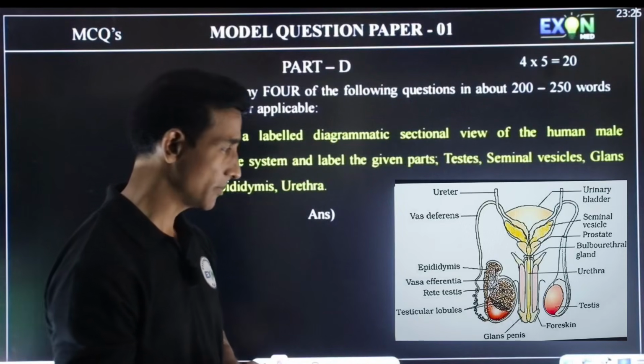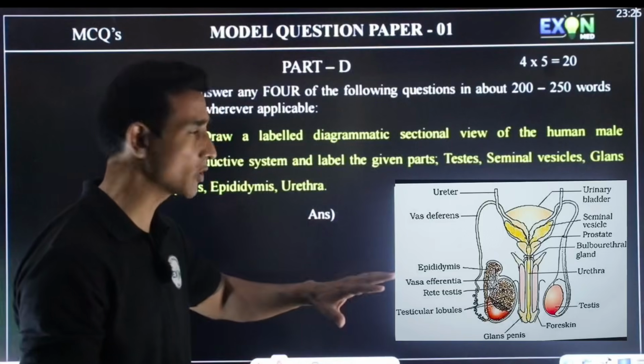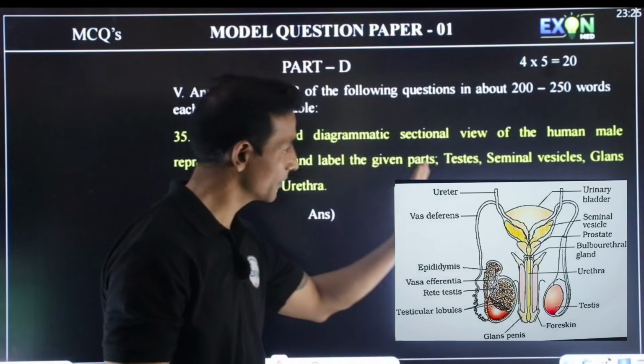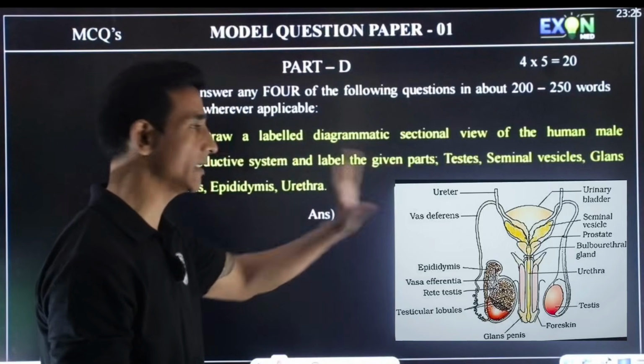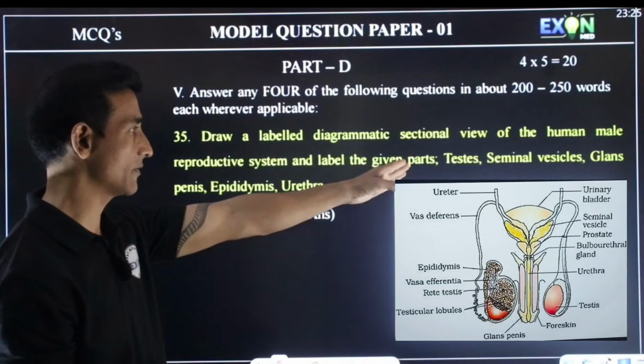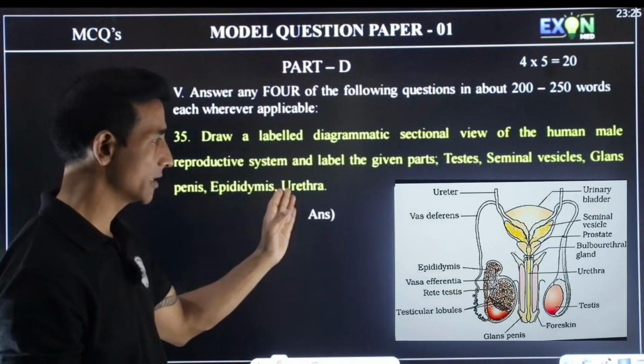So everyone should practice that, and this diagram is also very important for labeling. But in this question, you have to draw the diagram, and they have given the labelings, you have to label only that. So they have given testis, seminal vesicles, then glans penis, epididymis, urethra.